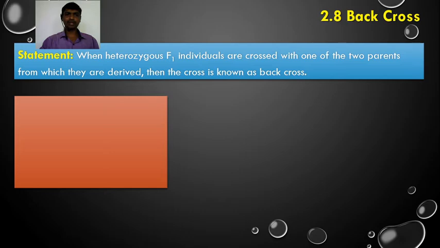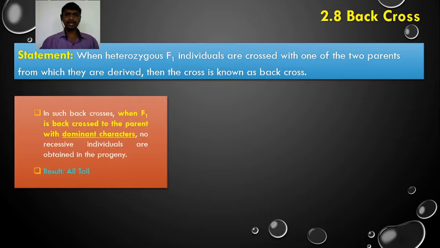In a back cross, the F1 hybrids are crossed with one of the parents from which they are derived. These parents may be dominant parents or recessive parents. So when heterozygous F1 individuals are crossed with one of the two parents from which they are derived, then the cross is known as back cross.